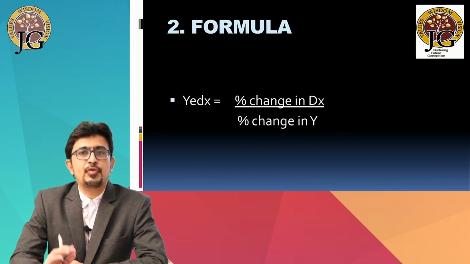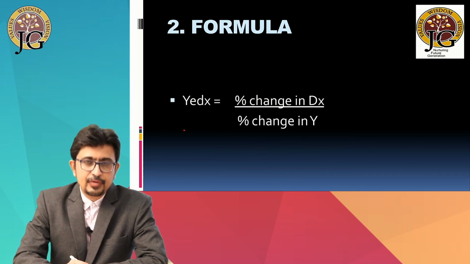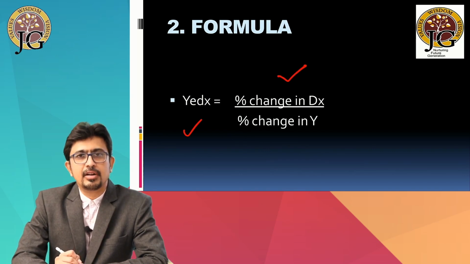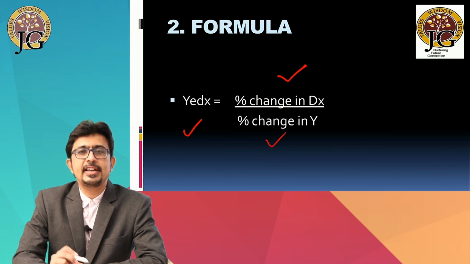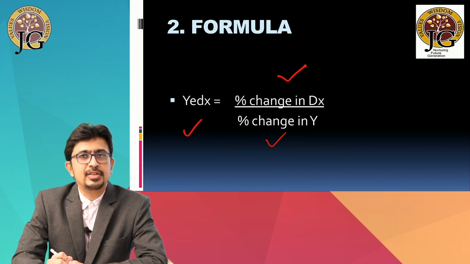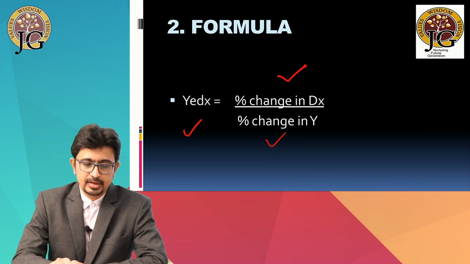Next, we have the formula of income elasticity of demand. The income elasticity of demand is nothing but the percentage change in demand upon the percentage change in income. Here, dx stands for demand for good X, whereas y stands for the income of the consumer. So, you have to take the percentage change in demand for the product in the numerator, and the percentage change in income in the denominator.